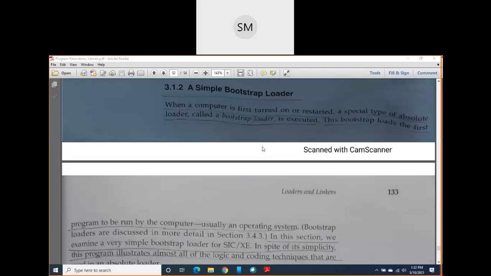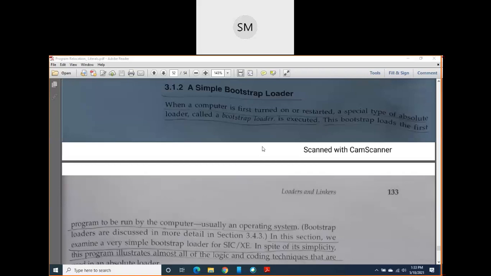It is loaded into memory address 0 and takes around 80 bytes.